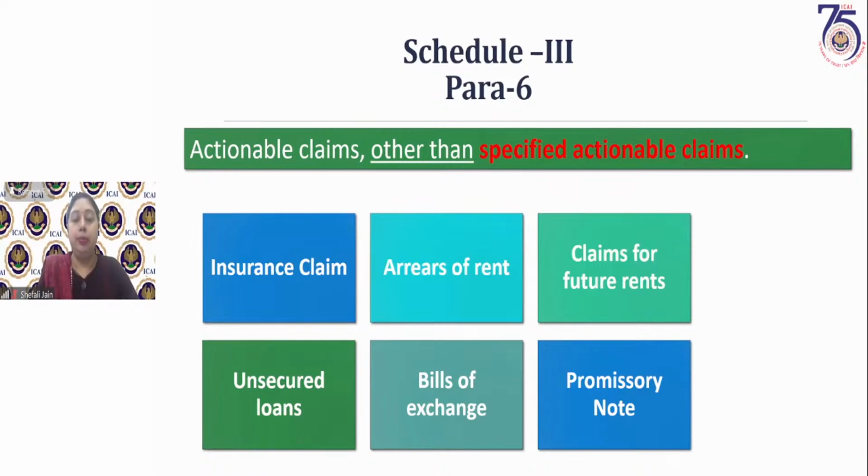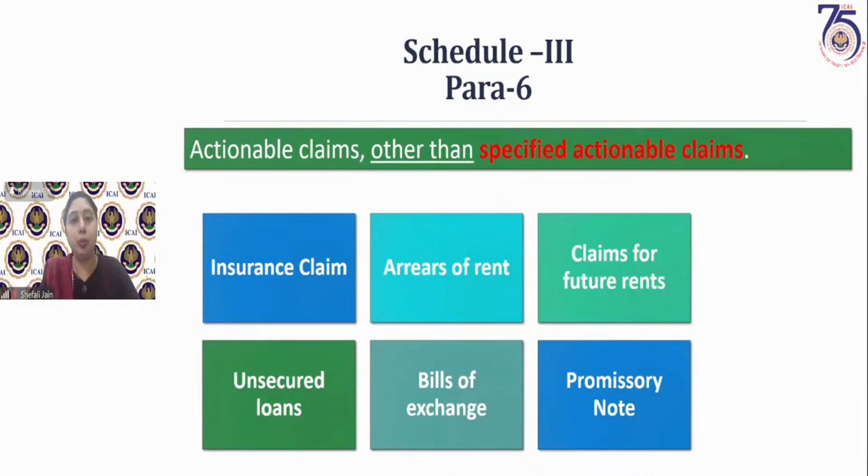Claims for future rents, if the agreement is framed in such a manner, can also be considered actionable claims, because the person can enforce the payment of that money. Unsecured loans, any debts. In fact, actionable claims are actually debts. One person owes some money to another, he can recover that money, and if that person is not ready to pay that amount, he can go to a court of law.